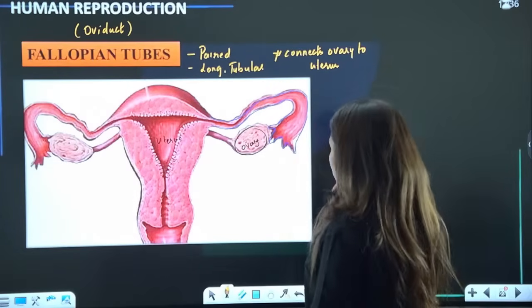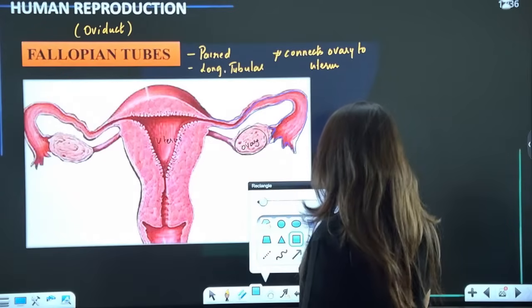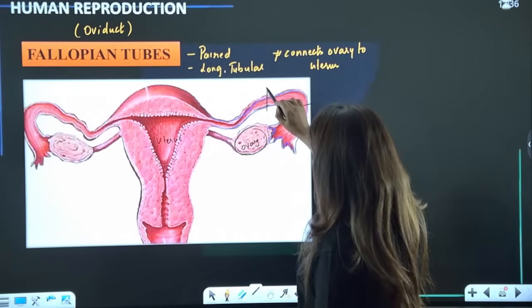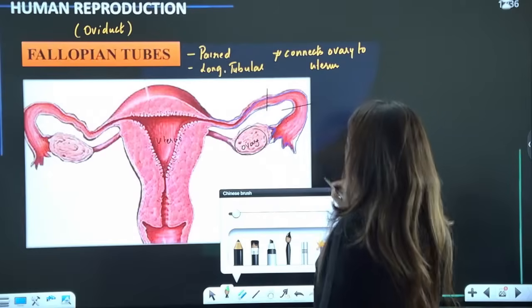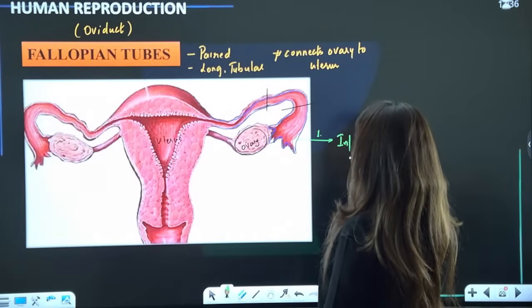Now, each oviduct has 3 regions. One is this, then this portion and this portion. Let's understand. So there are 3 parts. One, infundibulum.